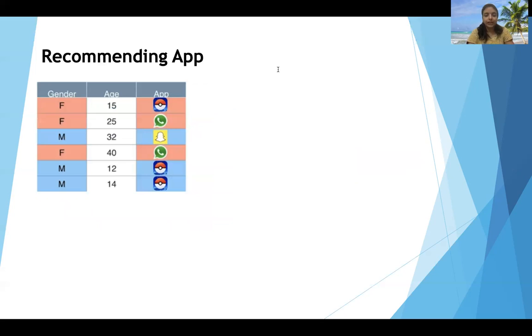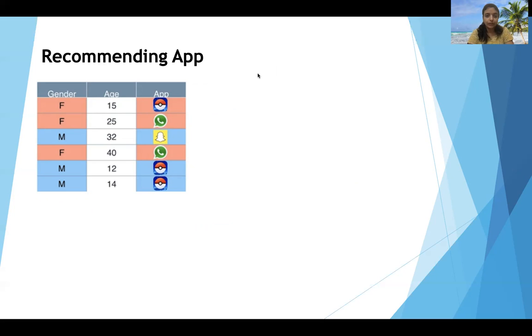Okay, let's first look at gender. If we split them by gender, then females downloaded Pokemon Go and WhatsApp, and males downloaded Pokemon Go and Snapchat. So this doesn't seem to be a good split.